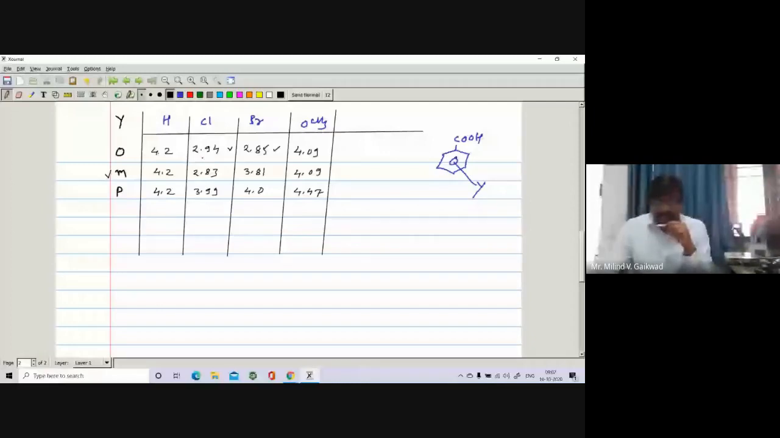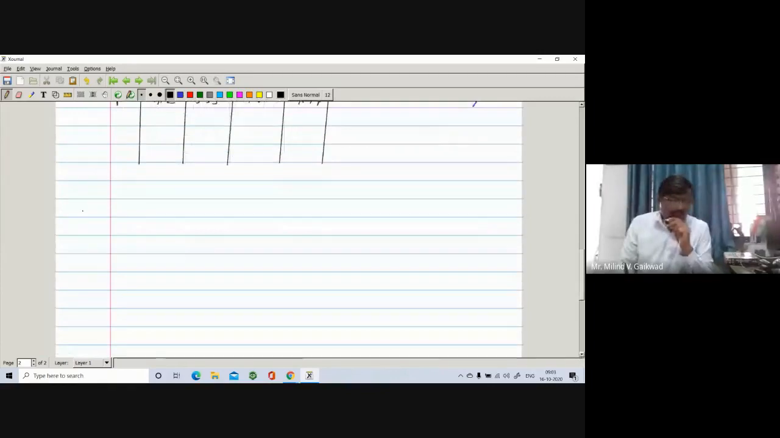Here, if you compare the Y group, the Y group exhibits minus I and plus R. So we can write its resonating structures, and we can see how it affects the acidity of different acids. We can write the resonating structure for this one, and we'll see how it affects.